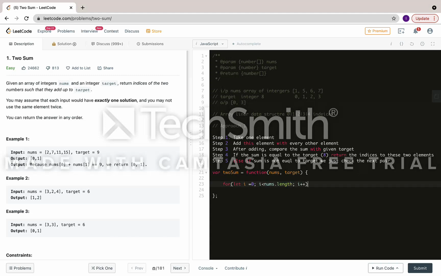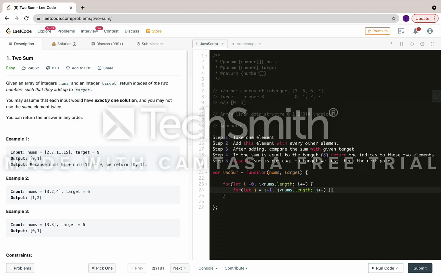Next I need to take another element. If I take the first element, I need to compare it with the 5, right? So for let j equal i plus 1, j less than nums.length, and then j plus plus.